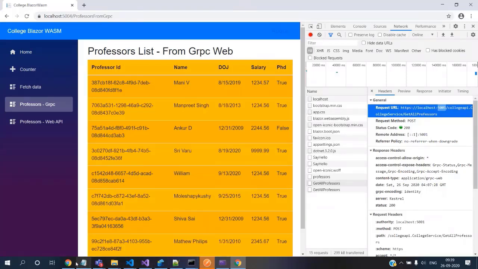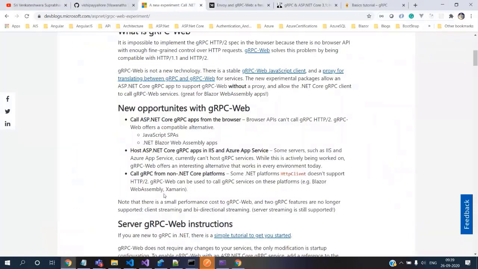Then we'll go back here and see that there are two methods of talking to gRPC web. One mode is with .NET Blazor WebAssembly, and the other mode is JavaScript SPAs. We didn't see this piece, so our focus for today will be how we can do this with a JavaScript SPA. And before getting into that,